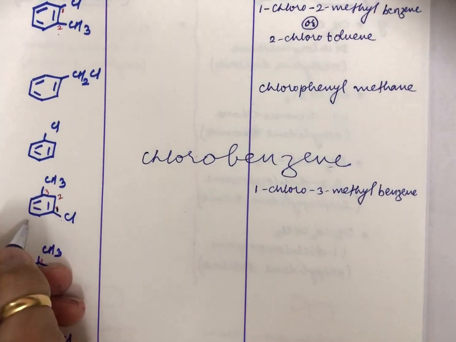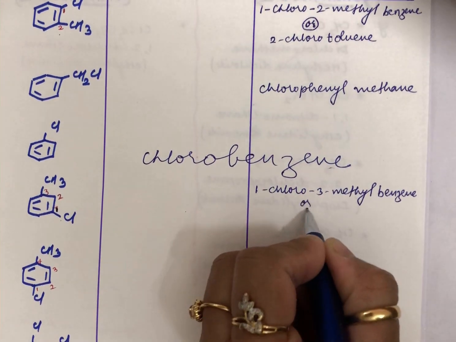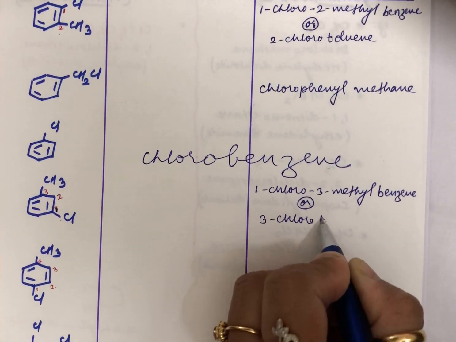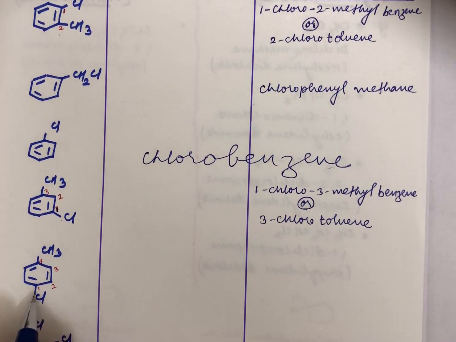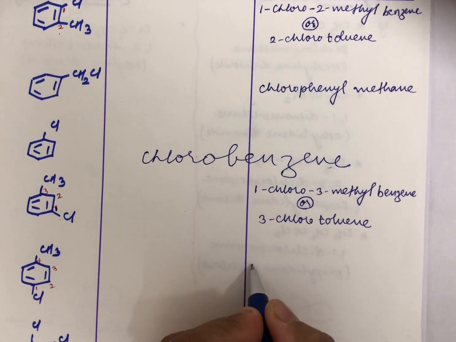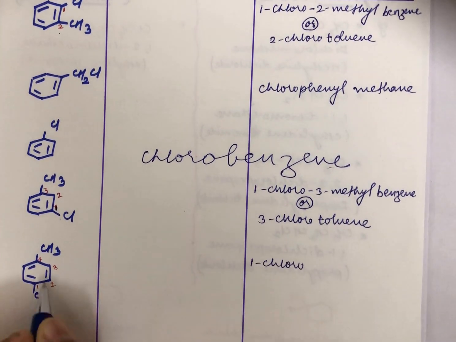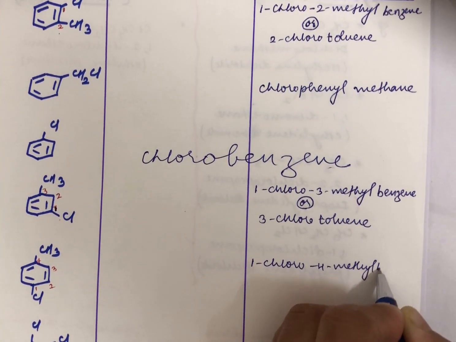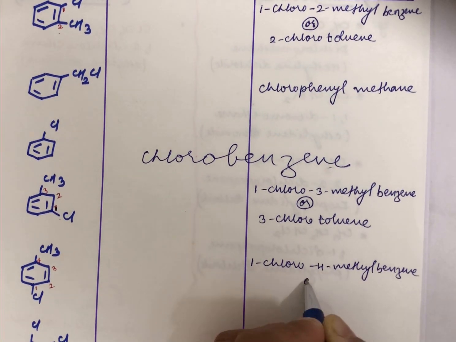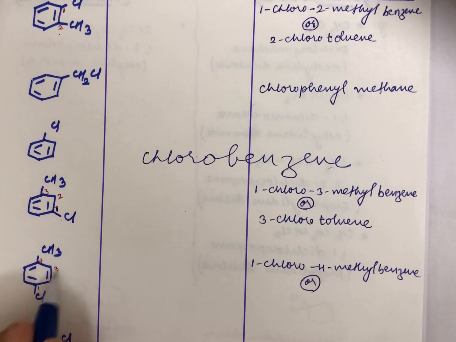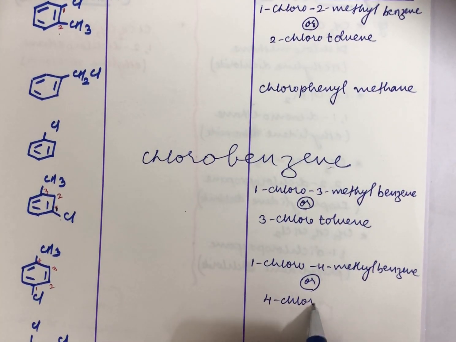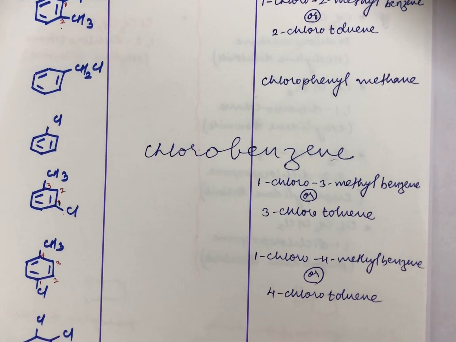If you take this as toluene, then this would be your 3-chloro. So in that case you are writing it as 3-chlorotoluene as its IUPAC name. Now same stands here. You can see that this will be named as 1-chloro, then 4-methyl, so it is 4-methyl benzene. Or otherwise if you take toluene, then in context to toluene this becomes its 4th place. So you name it as 4-chlorotoluene. Fine. Now let us move ahead.